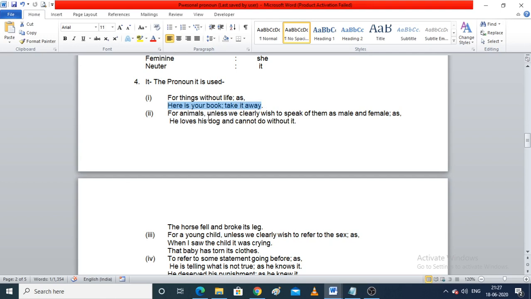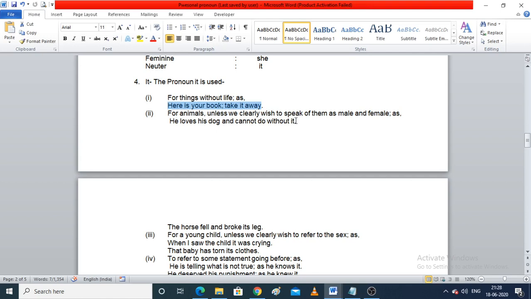For animals, unless we clearly wish to speak of them as male and female, as in: he loves his dog and cannot do without it.